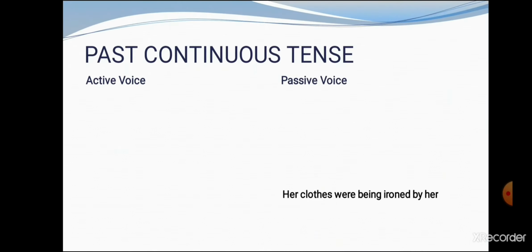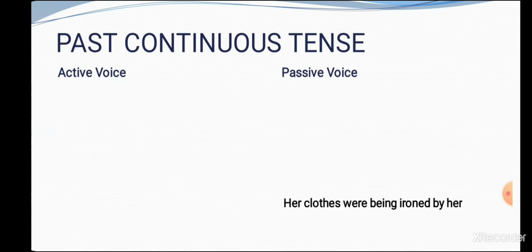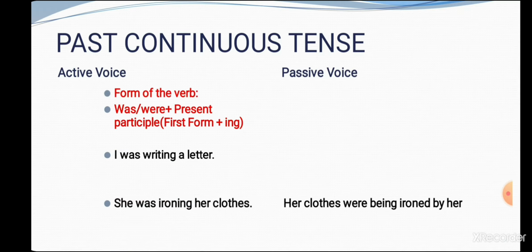So students, let's begin with the past continuous tense participle. In active voice, the form of the verb which is given to you is was or were plus present participle, means first form plus ing. For example, I was writing a letter.